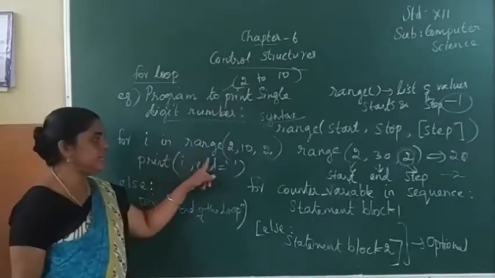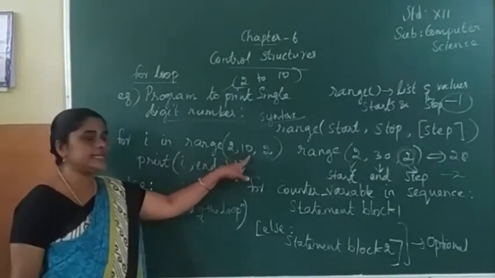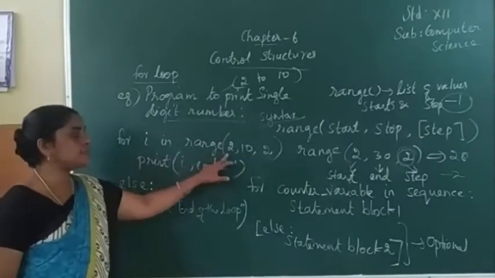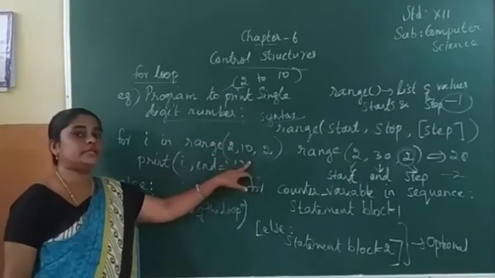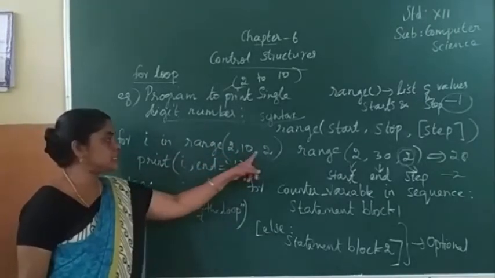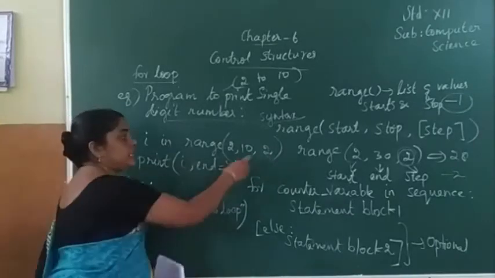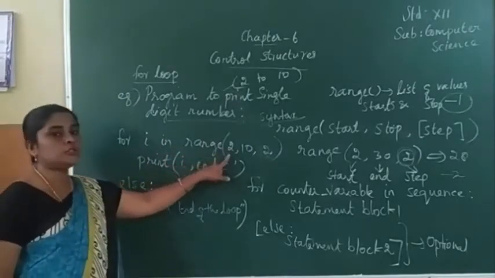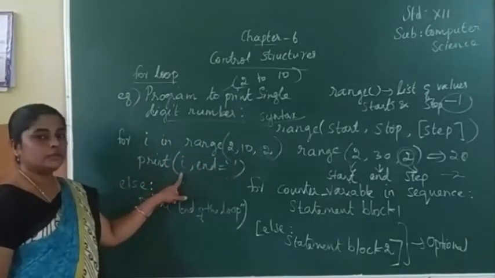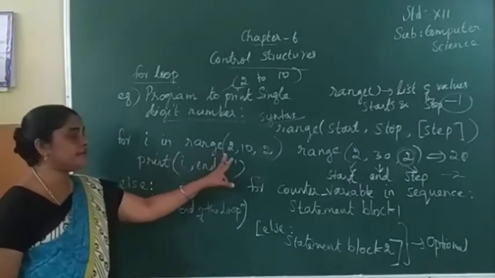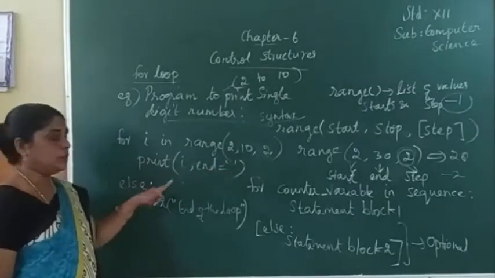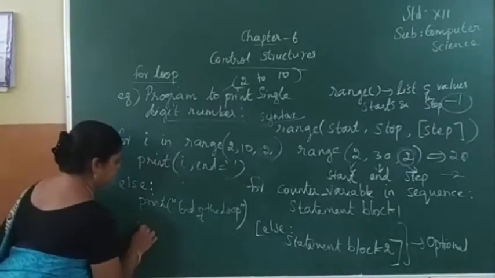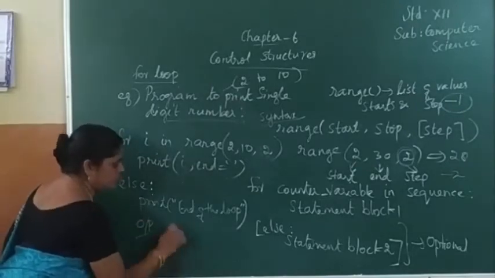For I in range, starting value 2, 10 is the ending value, 2 is the step value. So it starts from 2 up to which last value, 10 or 8? 8, because the step value is 2, so it increases by 2. Then print I. Starting value is 2, so what is the value of I now? 2. So 2 will be printed.